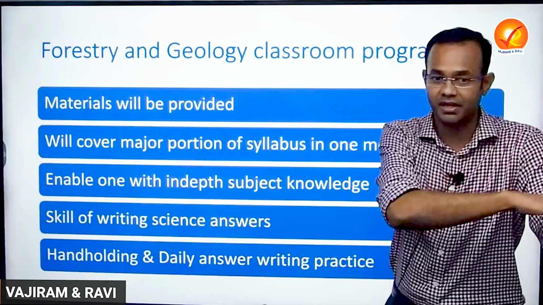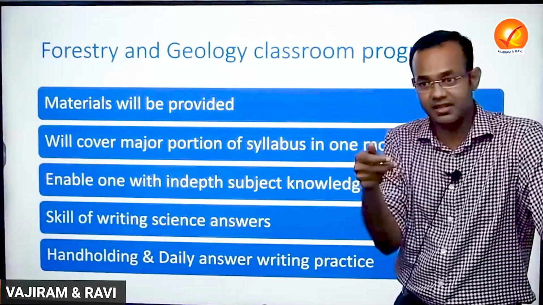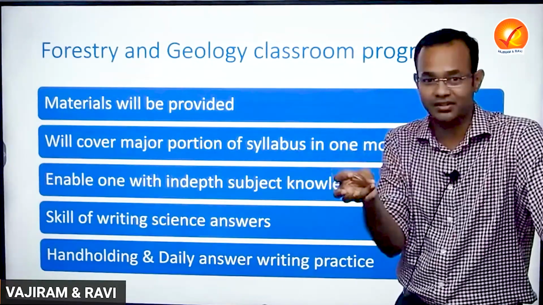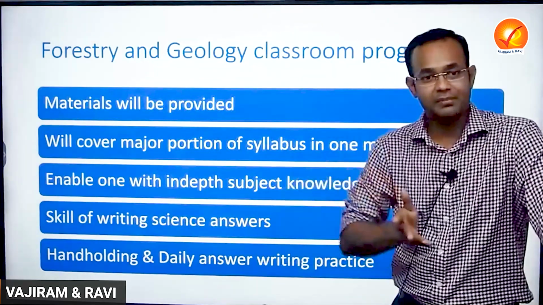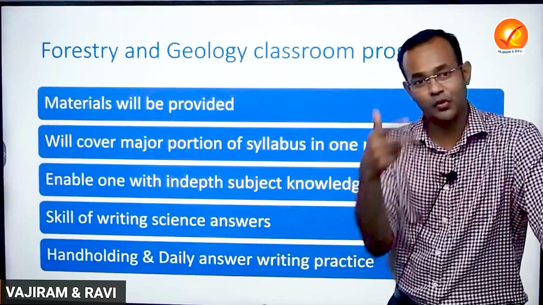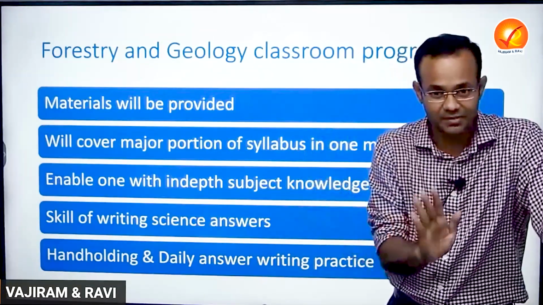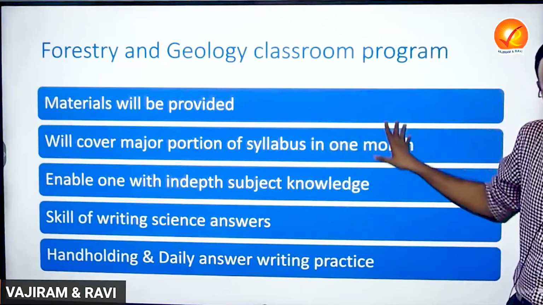Similarly, if you go on to geology, the paper 1 first part of section A, within the section A, first part is general geomorphology, which is the basic geography you study for the preliminary part. Second part would be geomorphology and remote sensing, which again you would have studied for the preliminary part. So those two sections the geology faculty will not touch, to save the time. Apart from that, major portions will be there.